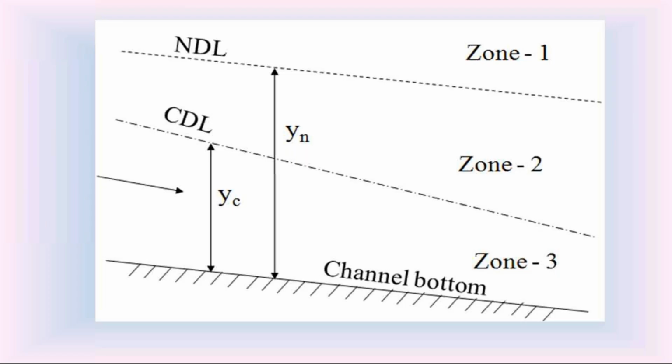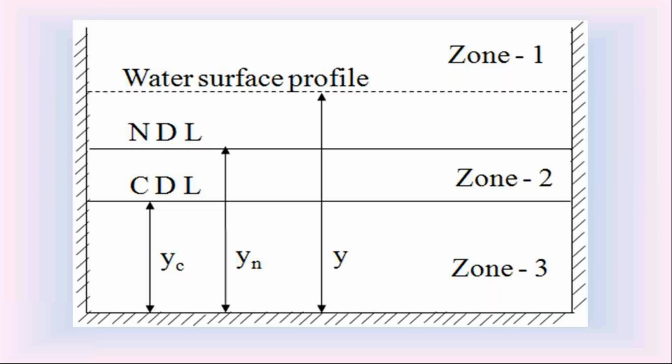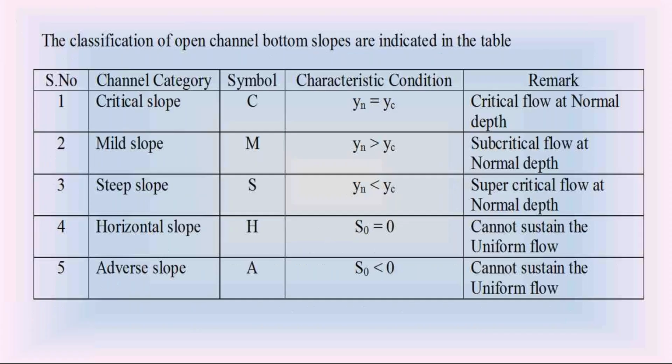We completed the classification of channel bottom slopes. The channel bottom slopes are classified into 5 categories. Critical slope, C is the symbol. Mild slope, M is the symbol. Steep slope, S is the symbol. Horizontal slope, H is the symbol. Adverse slope, A is the symbol. This is the classification of channel bottom slopes.